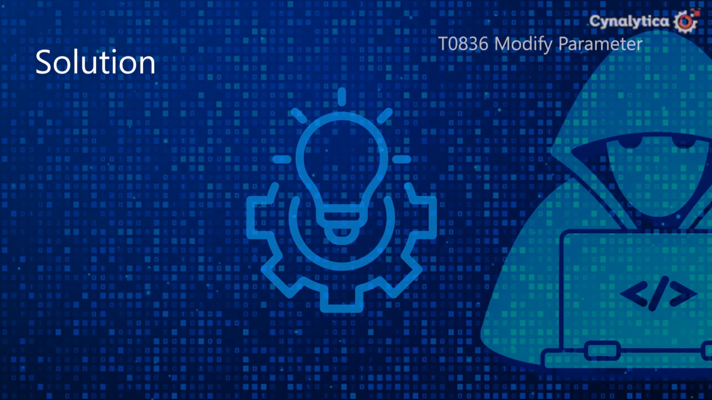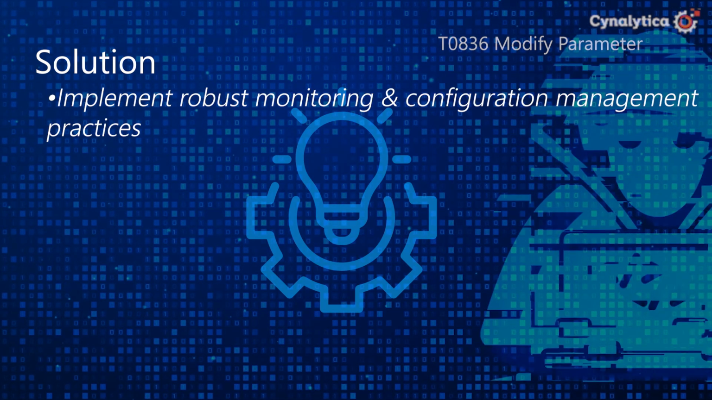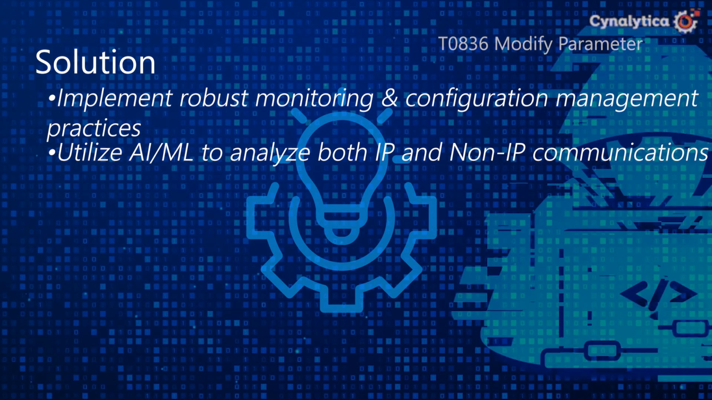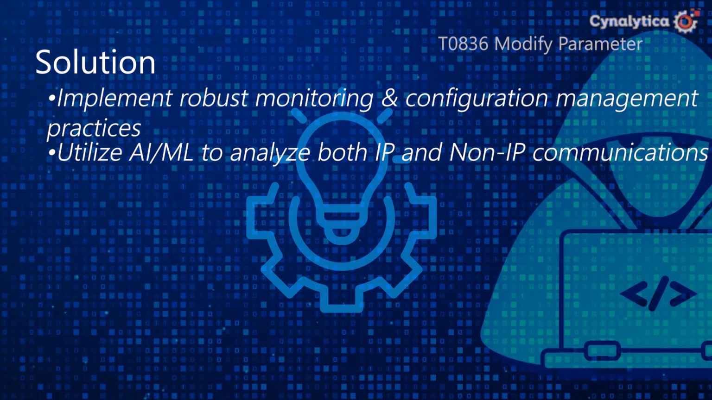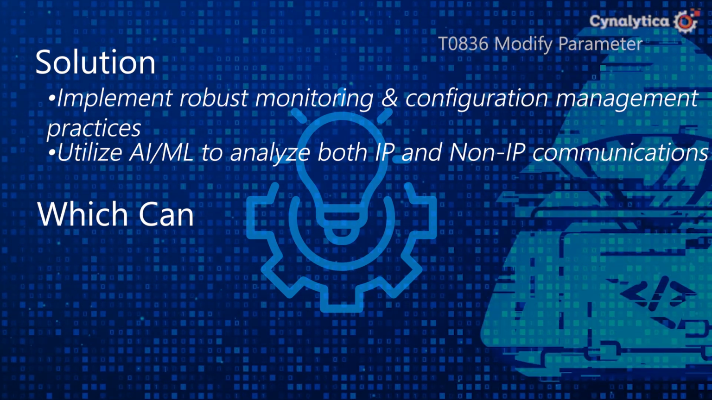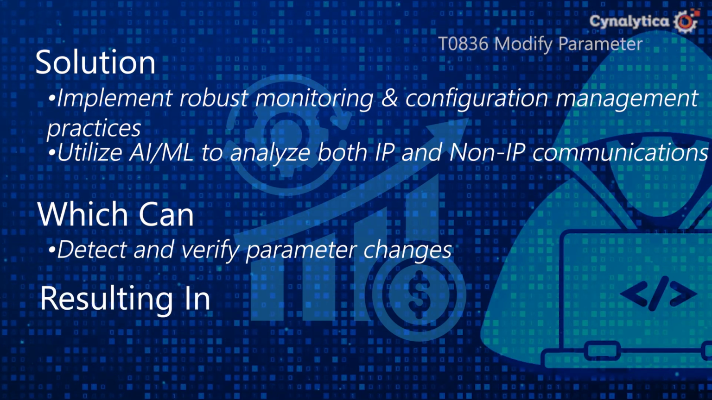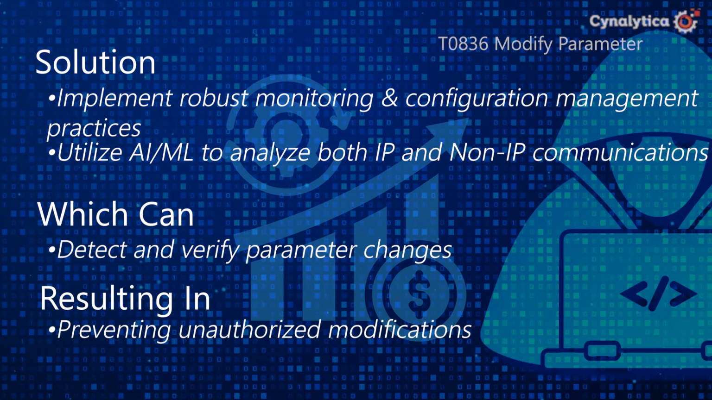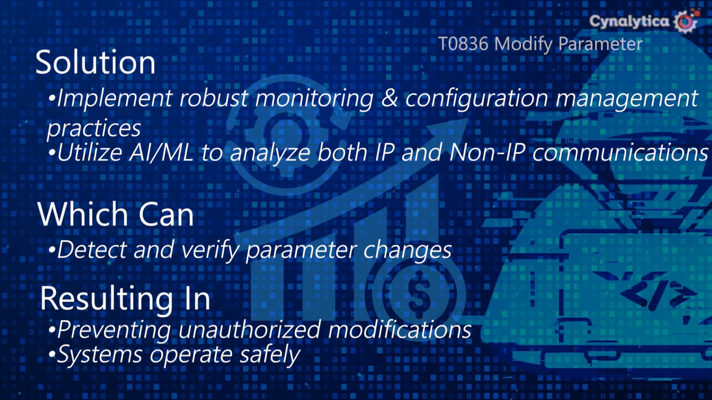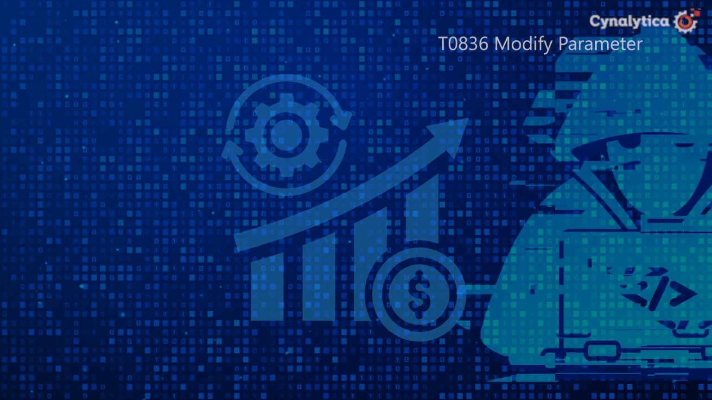By implementing robust monitoring and configuration management practices that track all changes to parameters, utilizing AI/ML to analyze both IP and non-IP communication streams to identify unauthorized modifications. By detecting and verifying all parameter changes, operators can prevent unauthorized modifications, ensuring that systems operate within safe and intended parameters, thus protecting both the infrastructure and personnel.